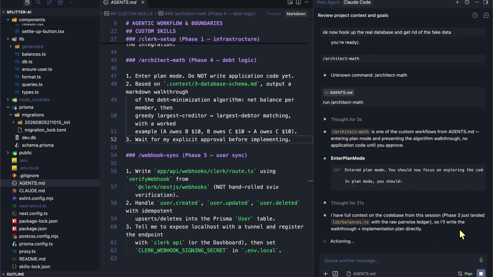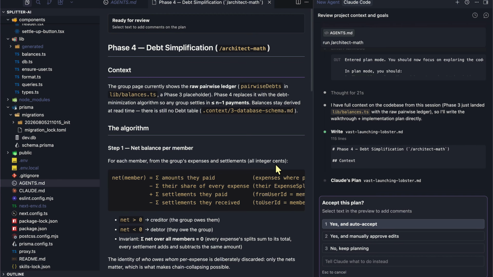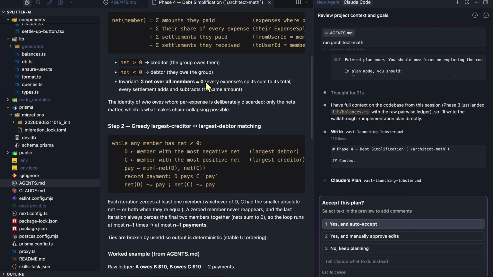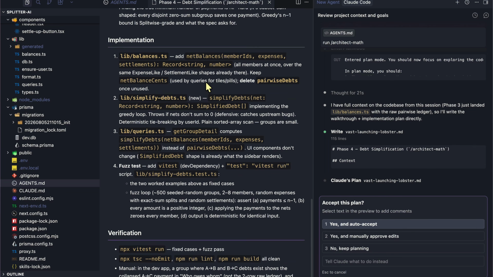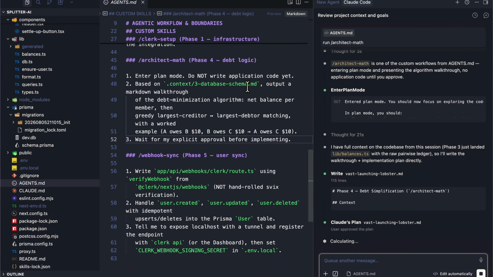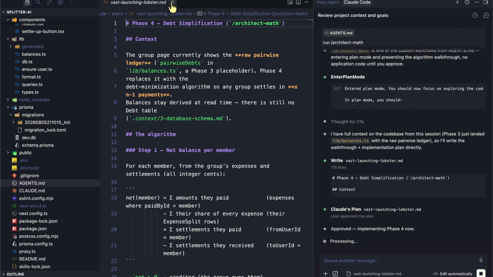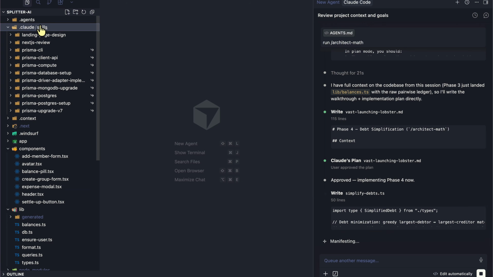It is going to write that for us, the architect math logic. And this is our phase 4, debt simplification logic. So we can review it and see how the logic will look and so on. And if it looks good, I'm just going to say yes and auto accept. This is the Claude plan, for example, and it has created that plan for us, and it lives inside the Claude folder.